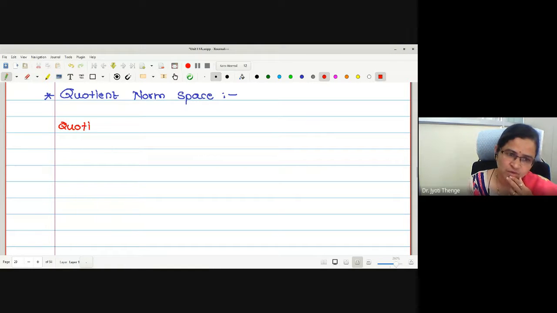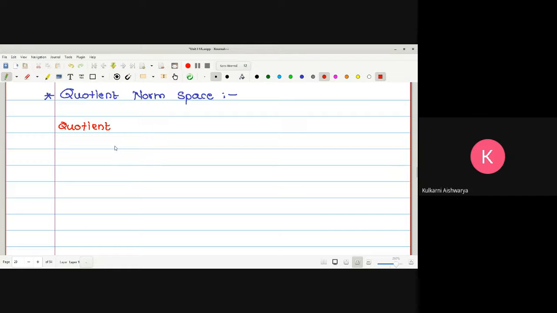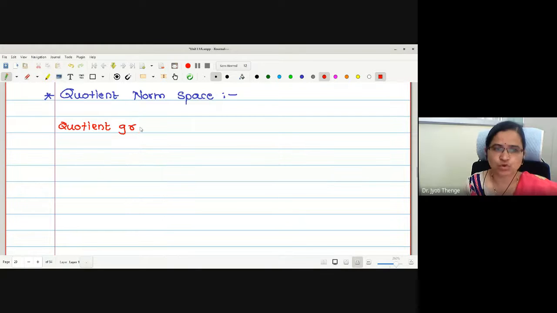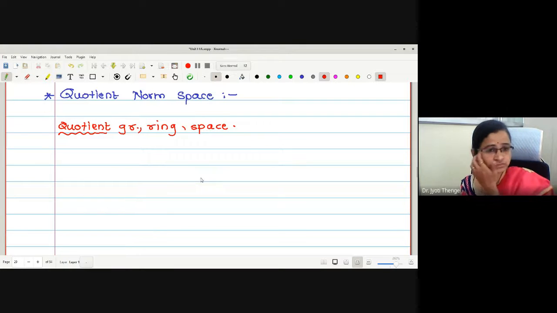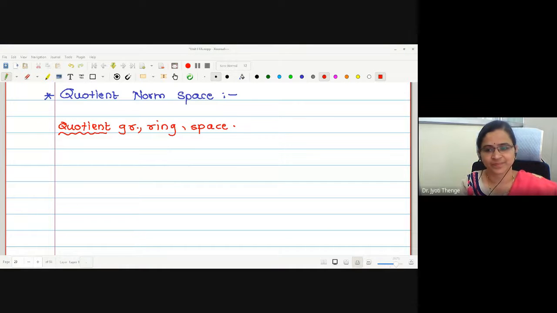Quotient group, quotient ring, quotient space. Can anyone tell me why the name is quotient? What is the meaning of the word quotient?